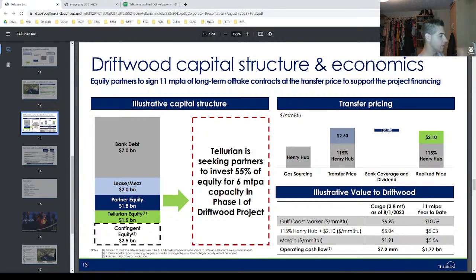I personally, as I said originally, am still long Tellurian. I think there is still the potential. It's high risk, it's high reward. It's also not my entire portfolio, so I have it sized appropriately, such that there's upside if it does happen. And if not, if this ambles along as a low cost gas producer, it's not the end of the world.